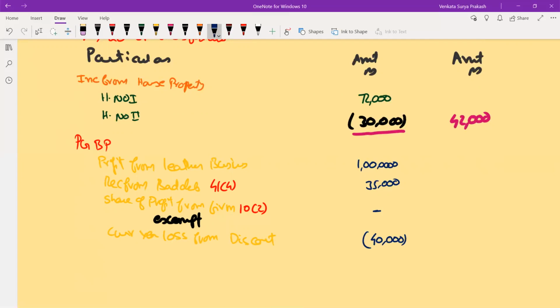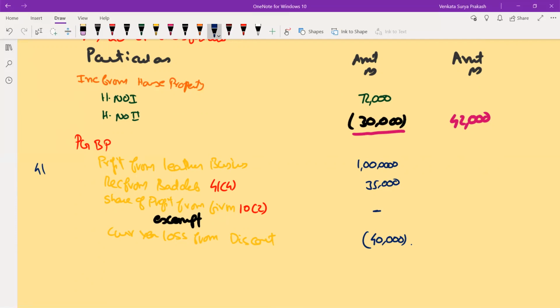Because I will clearly mention this when we are discussing section 41. There is one important provision regarding discontinued operations. If I carry this loss forward to next year, it can be set off only against income arising from the discontinued operation.